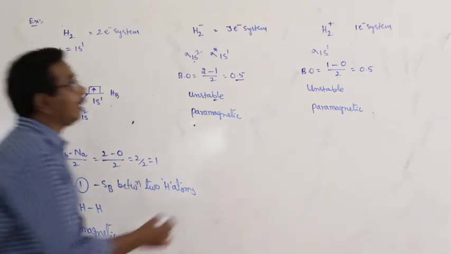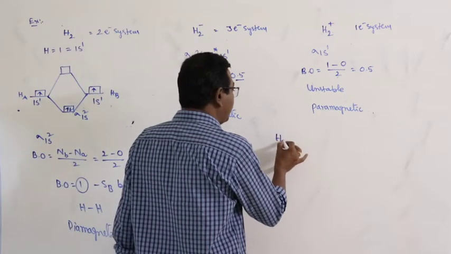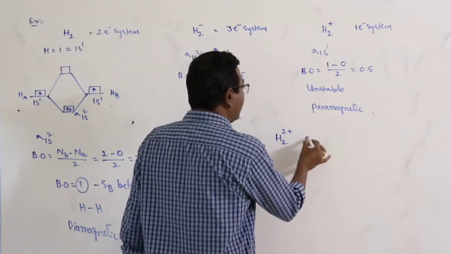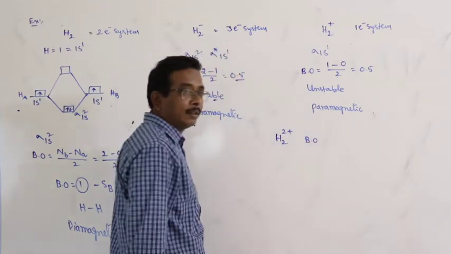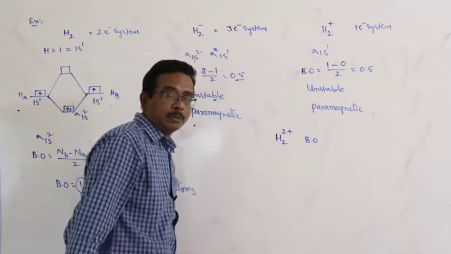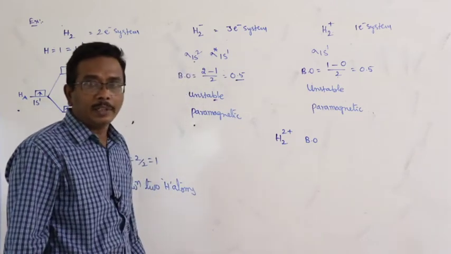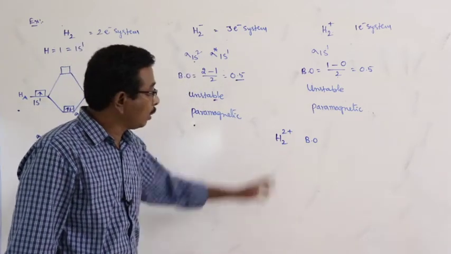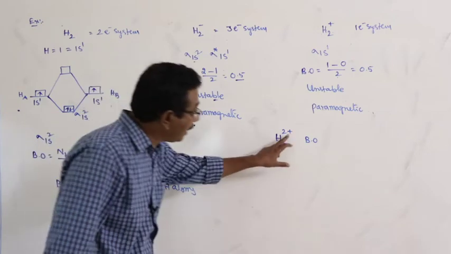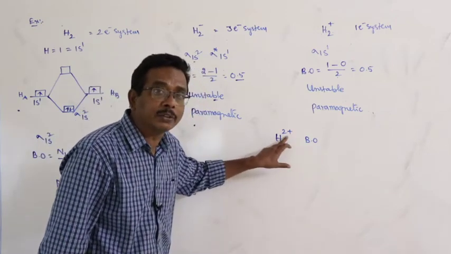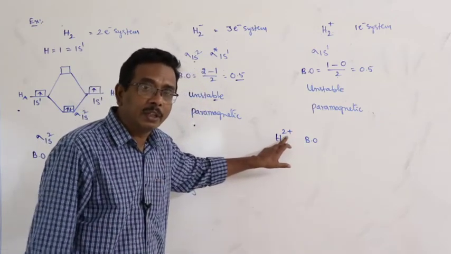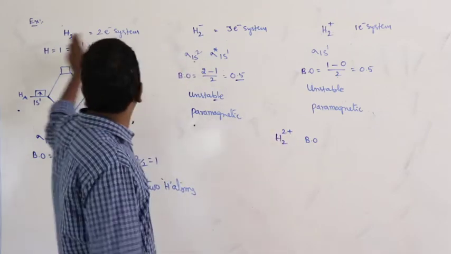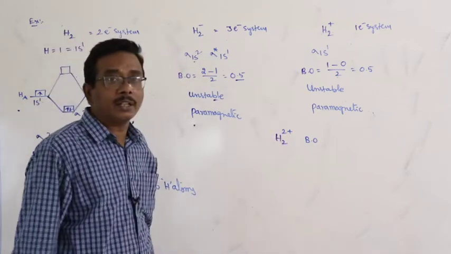What is the bond order of H2 2 plus? Two hydrogen atoms, each one contains 1 electron, totally 2 electrons are there. But here what is the sign? 2 plus. The 2 electrons are lost.